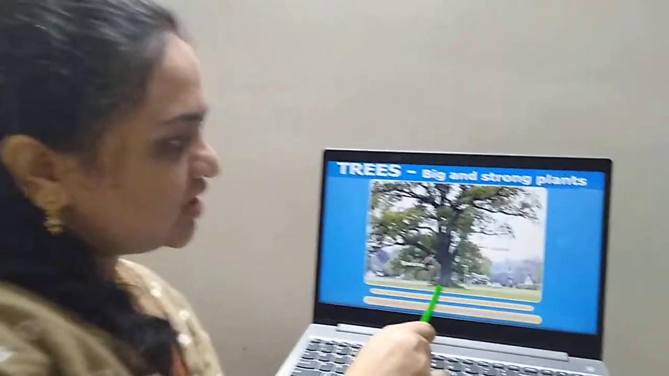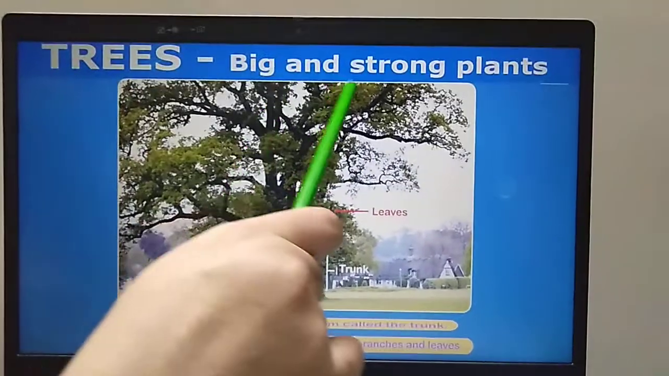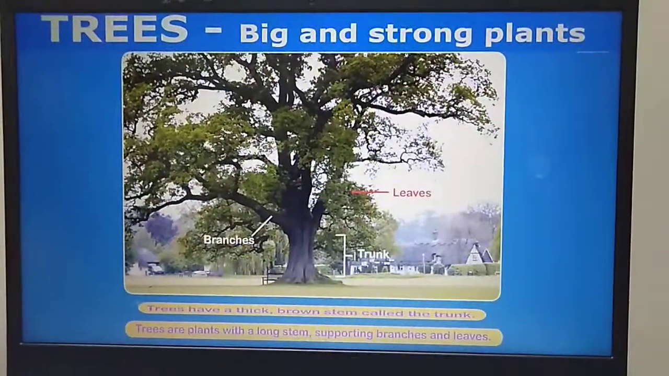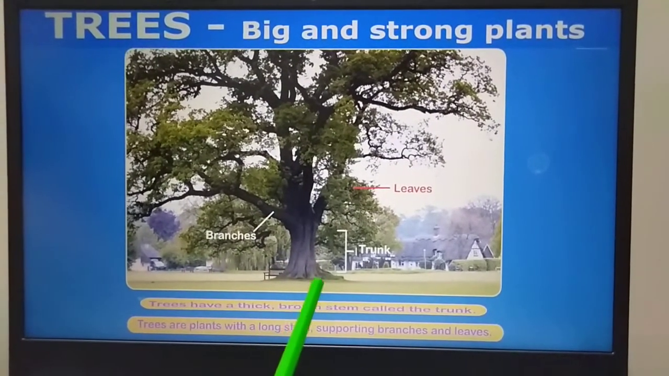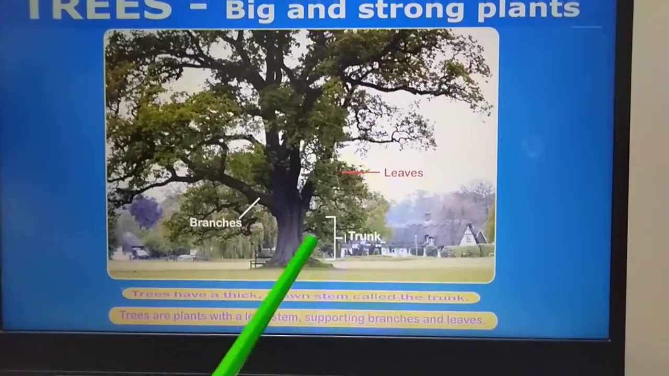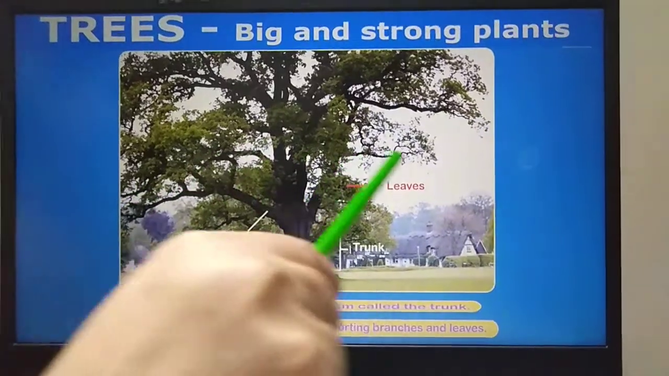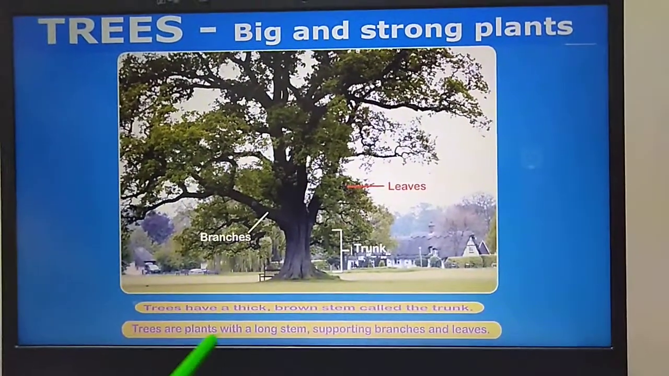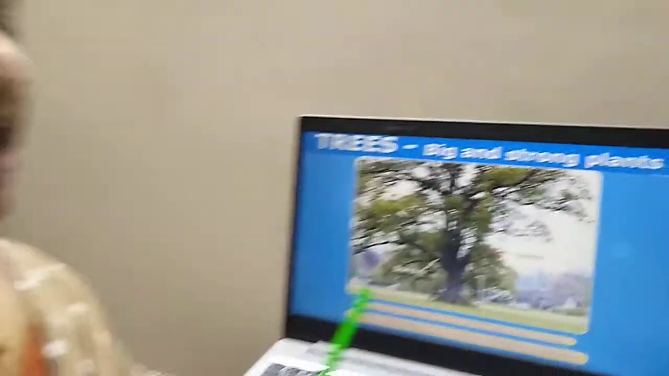Yes, trees. You all will have seen trees, right? How will the trees be? Big and strong plants. Big and strong plants are called trees. See how the tree is? Trees have a thick brown stem called the trunk. This is the thick brown stem which we call the trunk. And these are all branches of the tree. Trees are plants with a long stem, supporting branches and leaves.